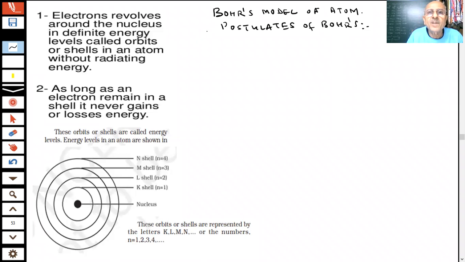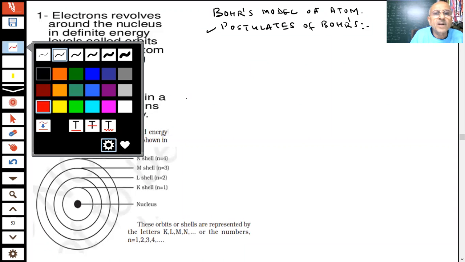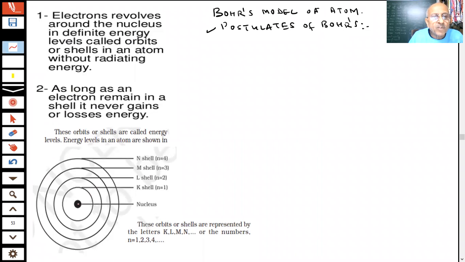The important two things I told you in this: you are saying electrons revolve around the nucleus in definite energy levels called orbits or shells. Here I have shown a picture of this, student. This is my nucleus. In case of any doubt, student, you can call me. What is this? Nucleus. Okay?